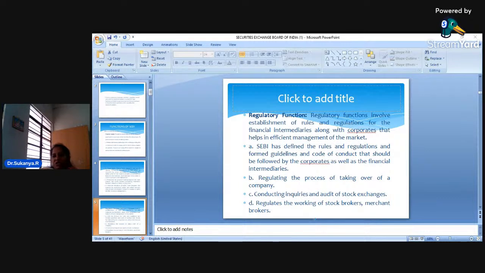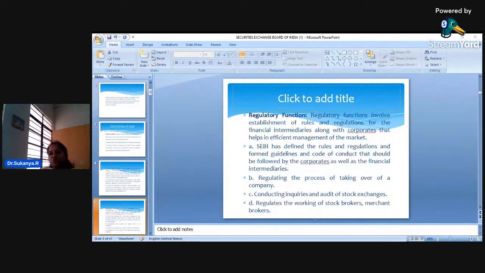It will see to it that whatever activities are carried out in the stock exchange, the role played by the stock brokers is all genuine. Nobody should try to carry out fraudulent activities in order to harm the interest of the investors. So this is about the regulatory functions.